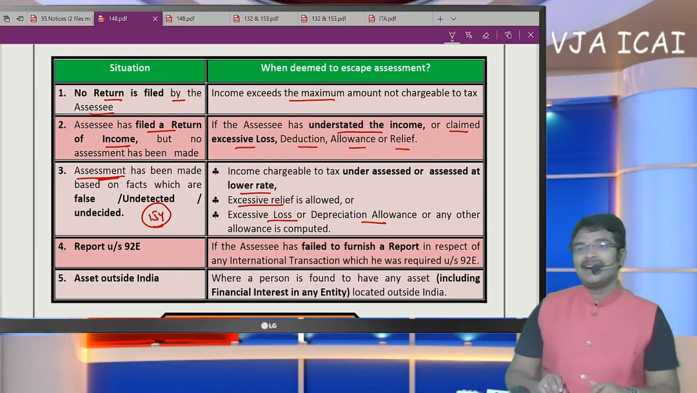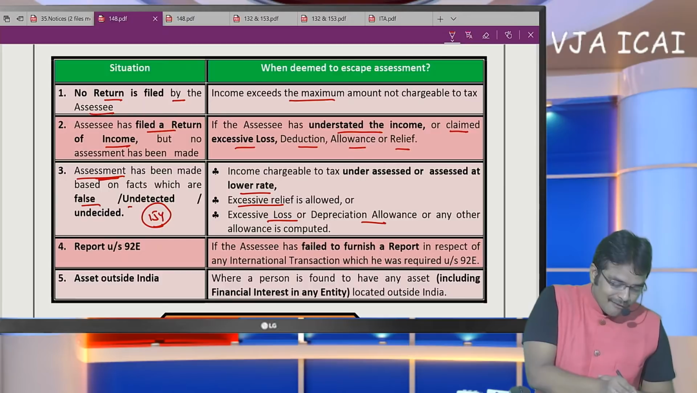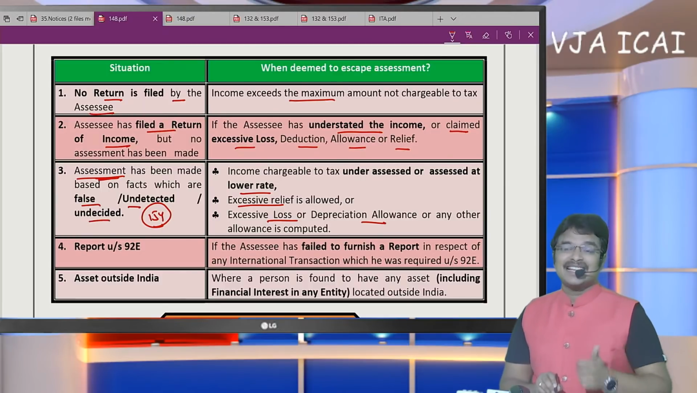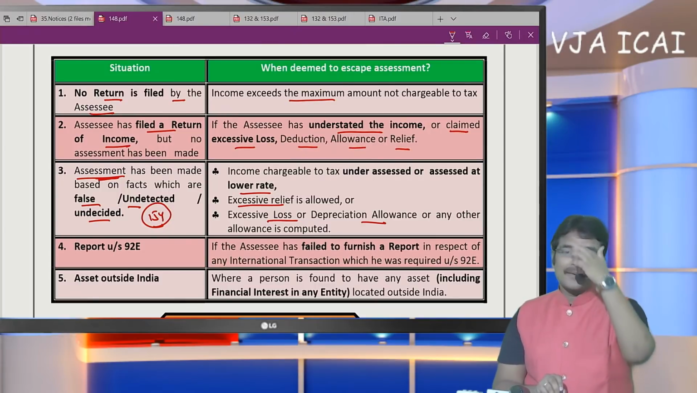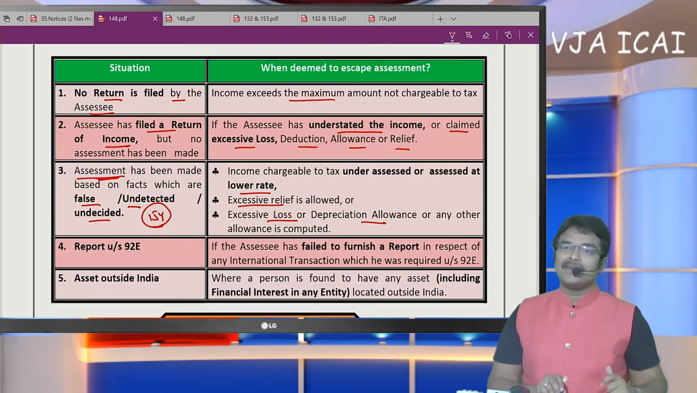But assessment itself is made on undetected false facts. If the assessment has been completed, but it is completed on false or undetected facts, then it is called income escaping. Sir, first we are going to learn the meaning of the term income escaping.